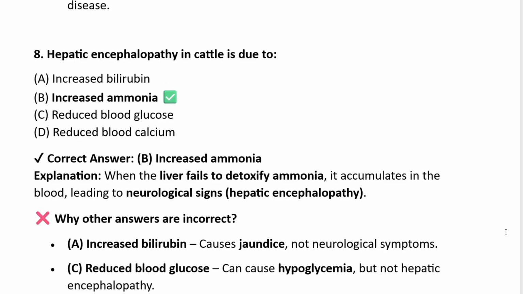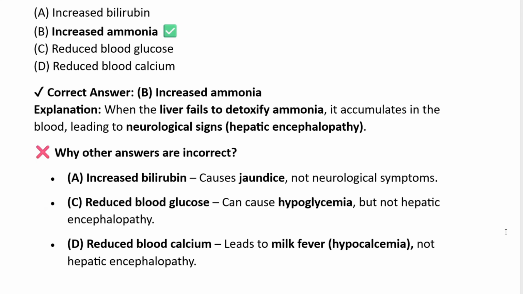Question 8. Hepatic encephalopathy in cattle is due to, very important question, increased bilirubin, increased ammonia, reduced blood glucose, or reduced blood calcium. The answer is increased ammonia. When the liver fails to detoxify ammonia, it accumulates in the blood, leading to neurological signs that we call hepatic encephalopathy. But why are the other answers not correct?